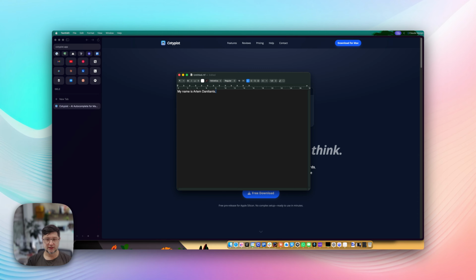And what I can do next, I can start typing again. I can say something like, I currently live in, and now it knows Estonia. And then I could say something like, I have been using Python since 2010, because somewhere I mentioned that I use Python since 2010. For example, I run a growth marketing agency, it knows that about me as well. So basically what it does is it learns about you and you can just write super, super fast.